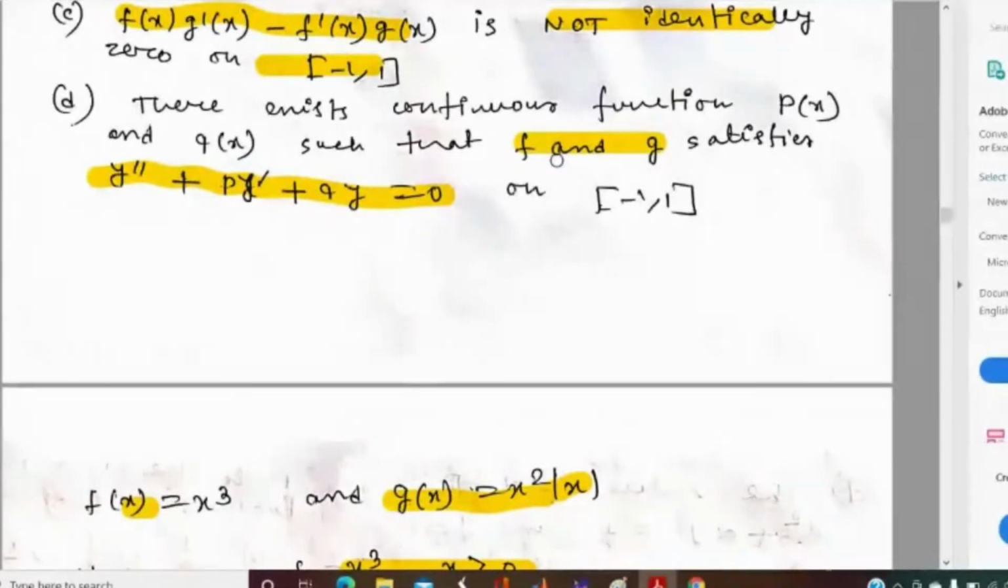Yes, sir. The solutions will be linearly dependent. But they are saying that there exist continuous functions px and qx such that f and g satisfy this equation. This means f and g will be linearly independent solutions. But we have already proved that f and g are linearly dependent. So it is a contradiction.